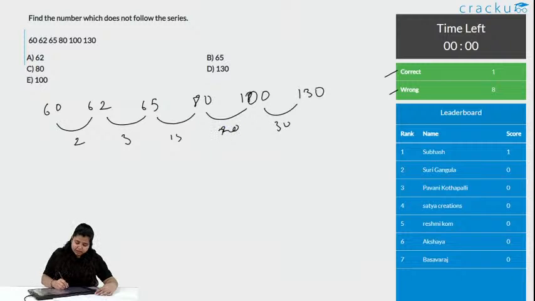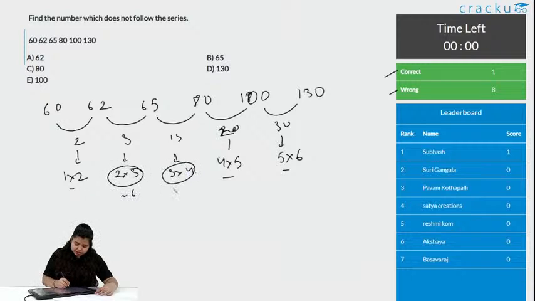Seeing the difference, if we break 20 into 2 parts, it can be 4 into 5, and similarly 30 can be 5 into 6. Can you see a pattern now? Can I say this 2 is 1 into 2? So if we get 3 similar differences, then can I say this is 2 into 3 and this is 3 into 4? But this equals 6 and this equals 12, but the numbers are 3 and 15.